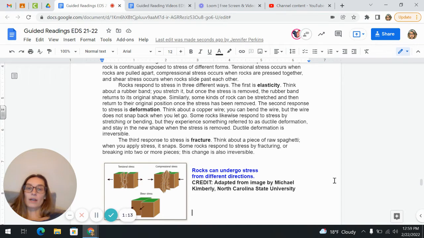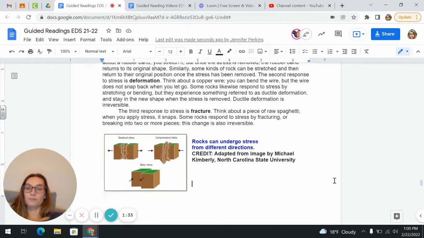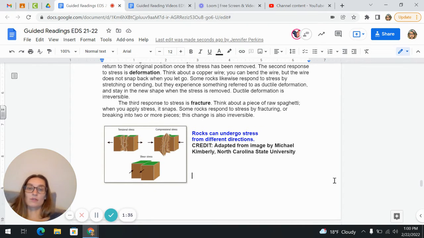The second response to stress is deformation. Think about a copper wire. You can bend the wire, but the wire does not snap back when you let go. Some rocks likewise respond to stress by stretching or bending, but they experience something referred to as ductile deformation and stay in the same shape when the stress is removed. Ductile deformation is irreversible.